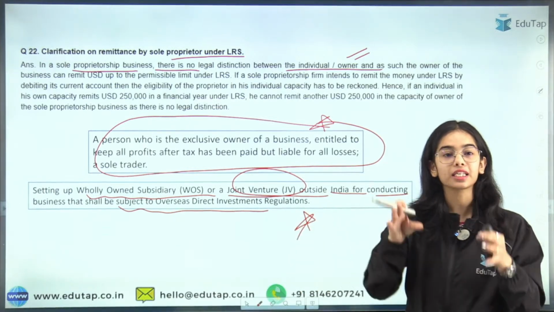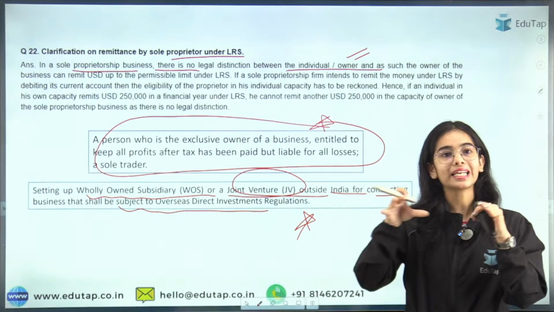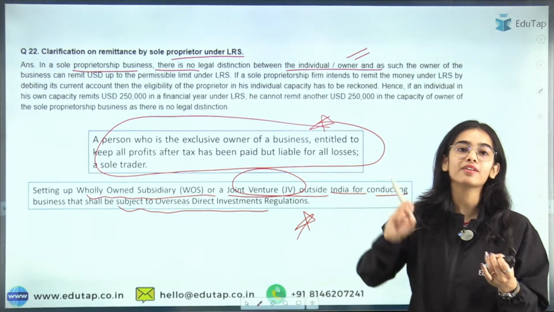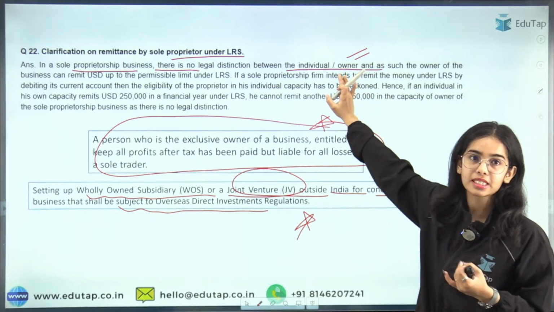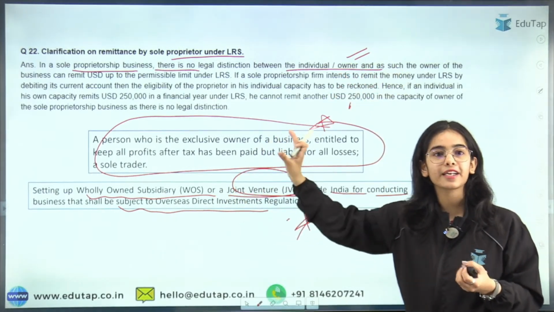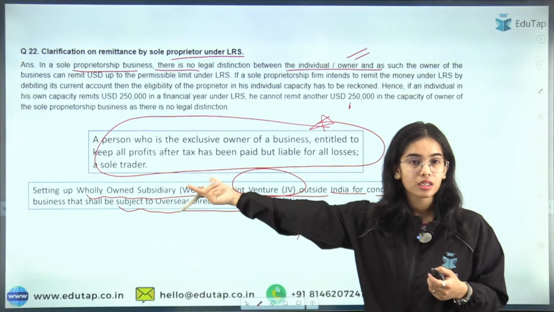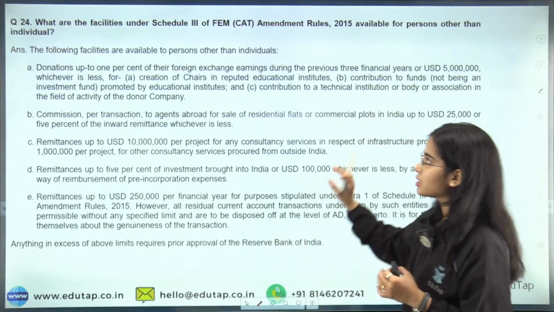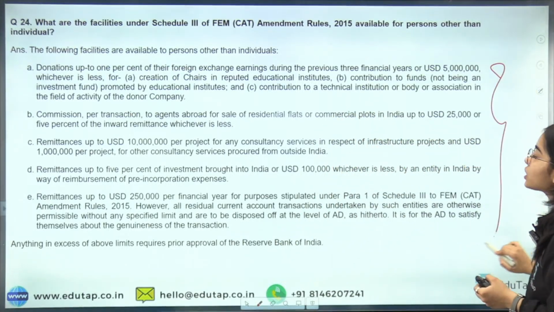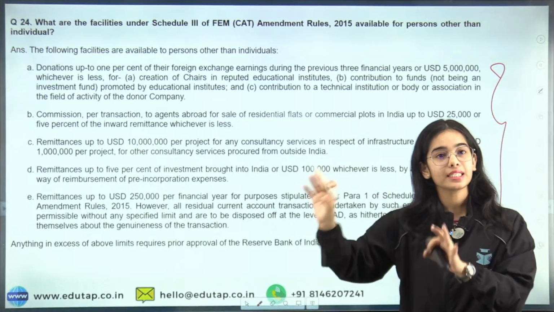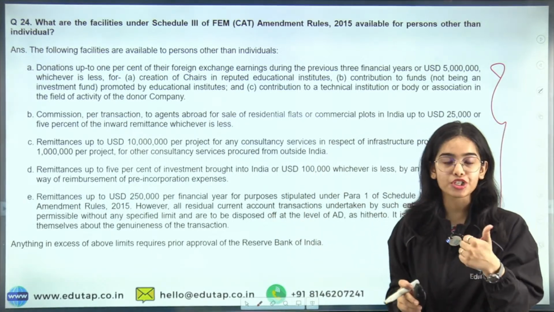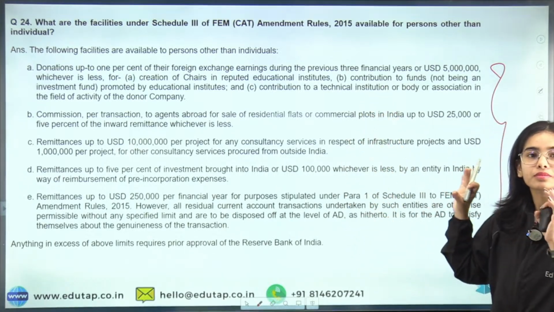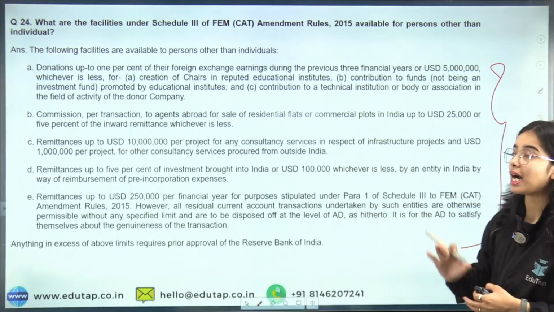So the basic idea is that if he is a sole proprietor or the sole owner of a company in our country, then he will come under the liberalized remittance scheme and can undertake direct investment in other countries under the LRS scheme. Now these are some of the facilities that are provided to people other than resident individuals, that is, to partnership firms, corporates, and Hindu undivided families.